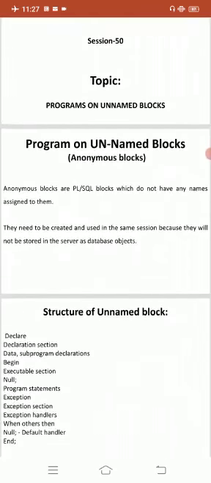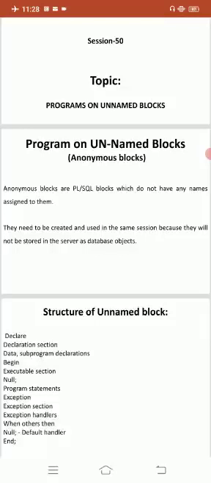So first of all, we know something about unnamed blocks. What is meant by unnamed blocks? What is the other name for an unnamed block? An unnamed block is also called an anonymous block. Anonymous blocks are PL/SQL blocks which do not have any names assigned to them, but a named block has a particular name. That is called an anonymous or unnamed block.